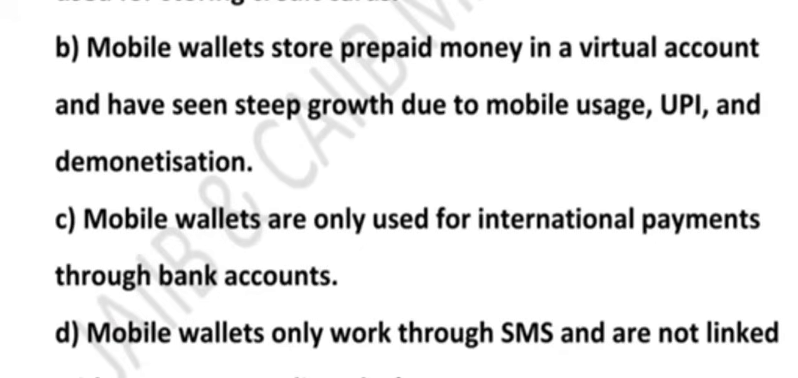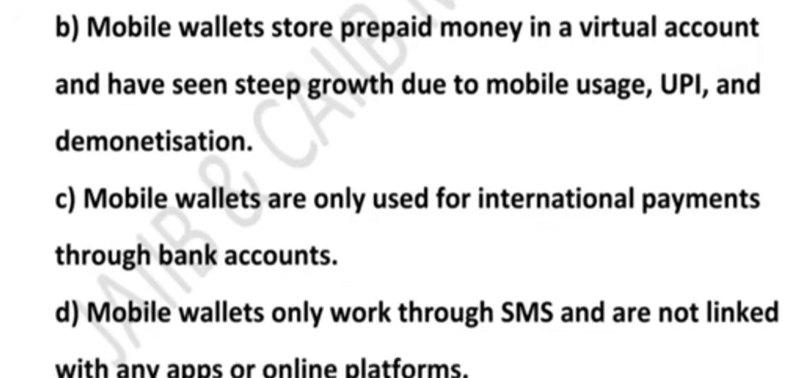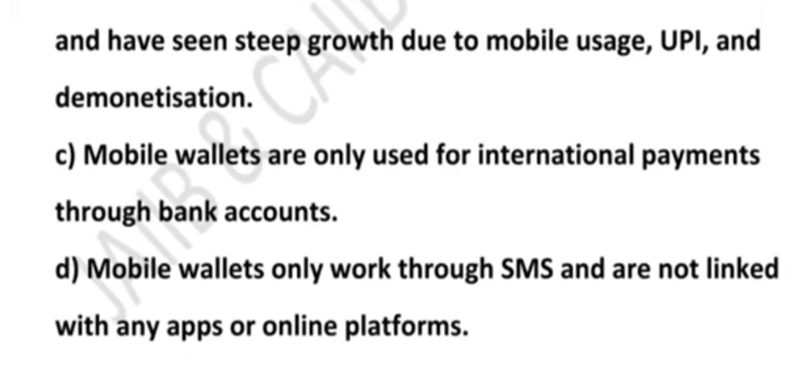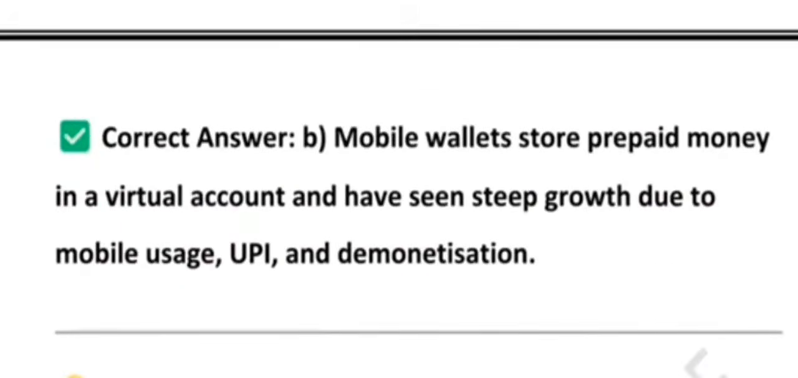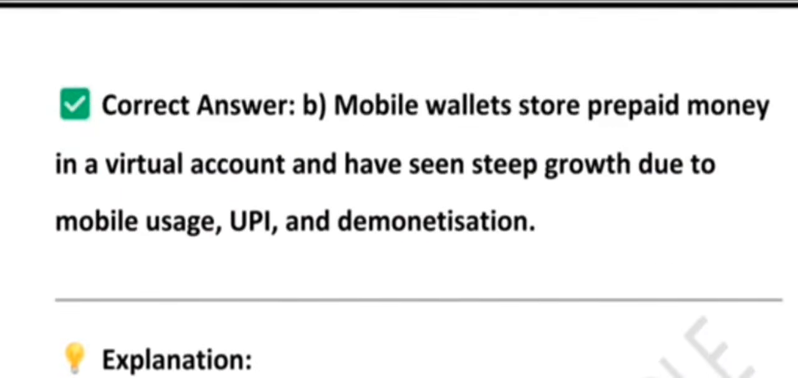Option C says mobile wallets are only used for international payment. No, this is wrong. They are mainly used for domestic transactions like paying your local kirana store or an Uber ride. Option D says mobile wallets only work through SMS. This is not true. Yes, early wallets had SMS-based service, but now almost all wallets run through mobile apps. You can scan a QR code, send money instantly or pay on a website. So to summarize, a mobile wallet is a virtual container to store prepaid money. Growth is driven by mobile phones, UPI and demonetization. It is used for day-to-day domestic payments.